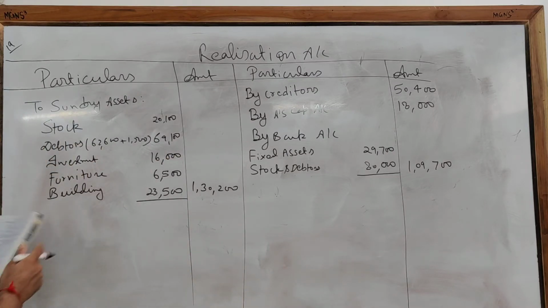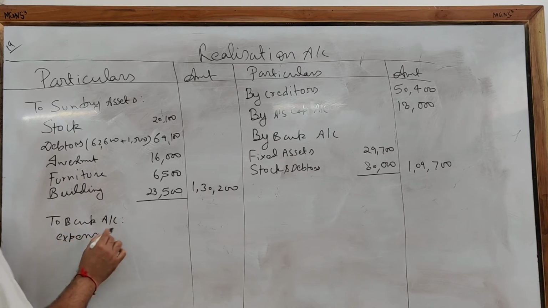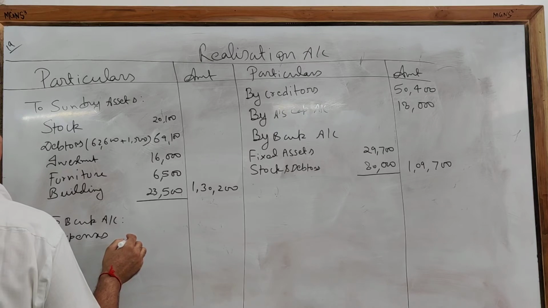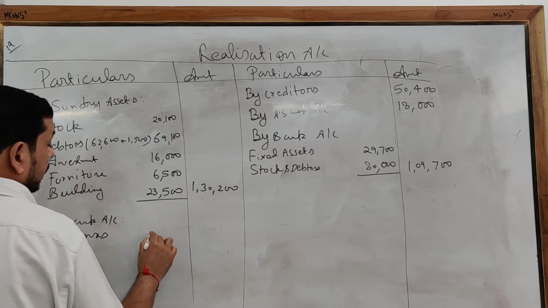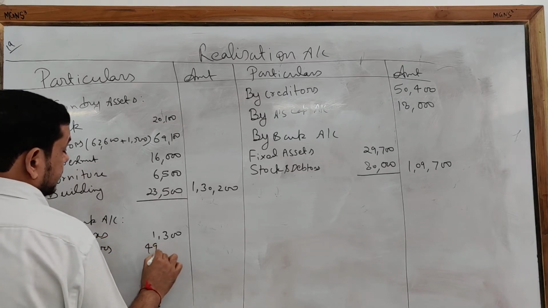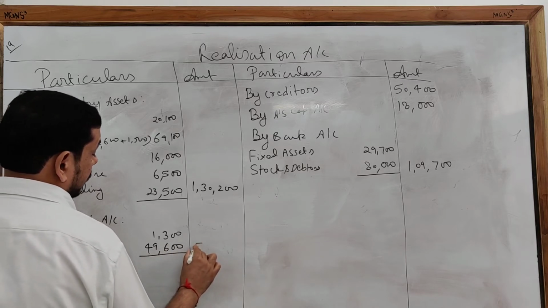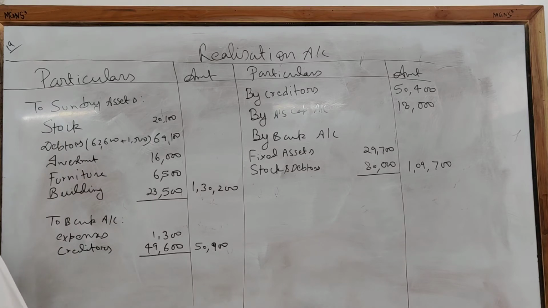Clear? Now we are going to make the payment of liabilities on the debit side. So to bank account, what you have paid: expenses 1,300, creditors 49,600. So all of the treatment has been done. Now we are supposed to make the total.